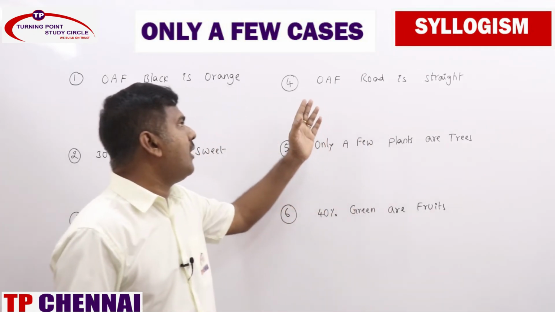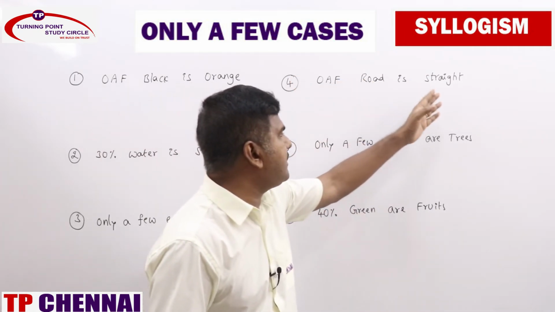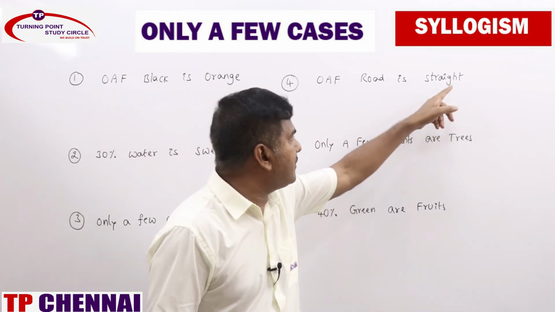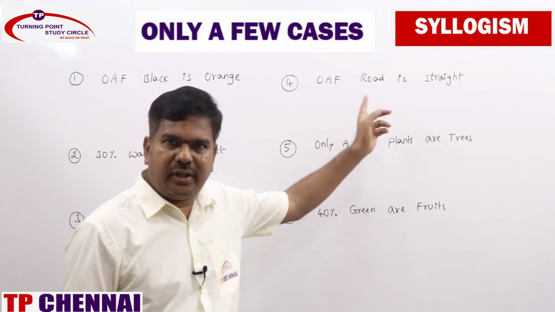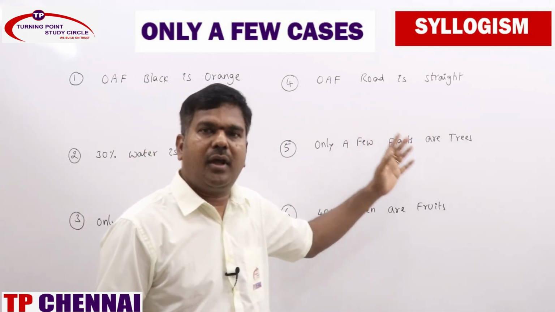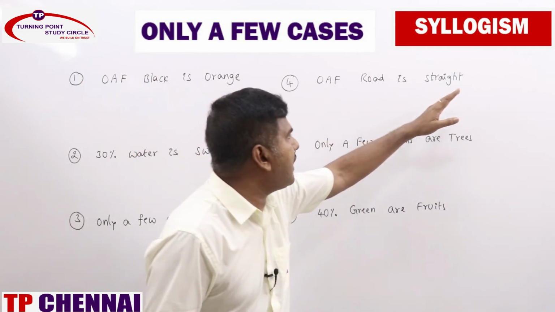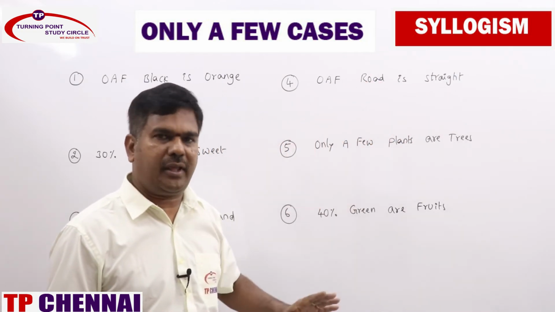Clear? Next one, OIF, "only a few, road is straight." This directly implies some road is not straight, and some straight is road. Possibilities: all straight is road is a possibility. Some straight is not road is a possibility.